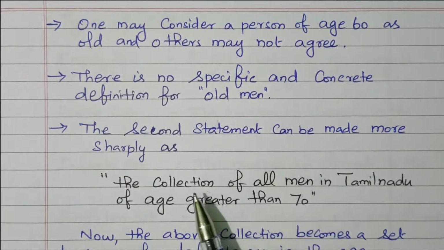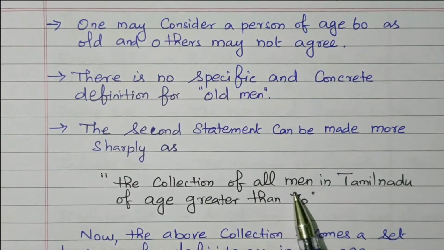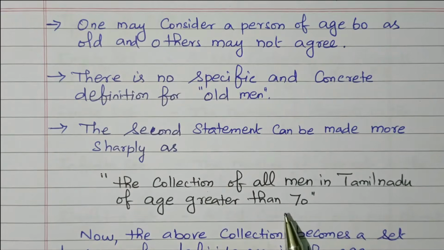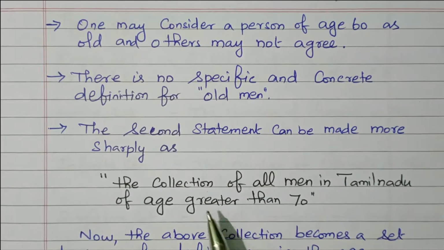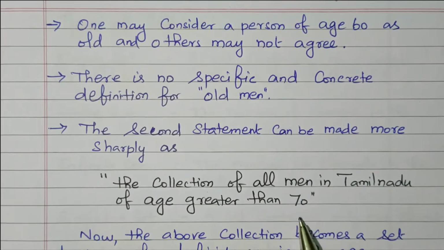So the second statement can be made sharper as the collection of all men in Tamil Nadu of age greater than 70. This statement gives the clear-cut idea, whereas the previous one did not. Those who are greater than age 70 among the men in Tamil Nadu form a well-defined set.